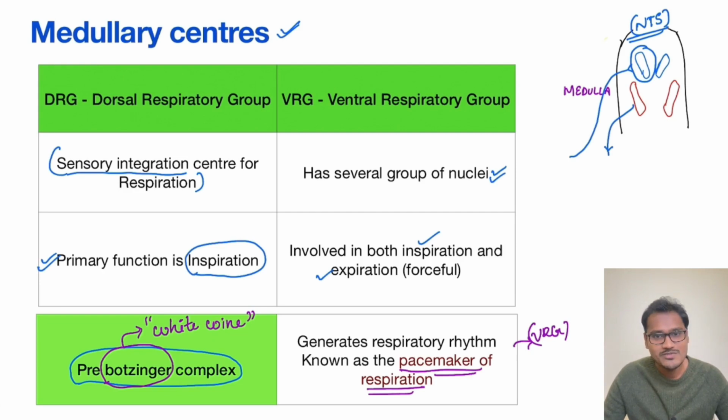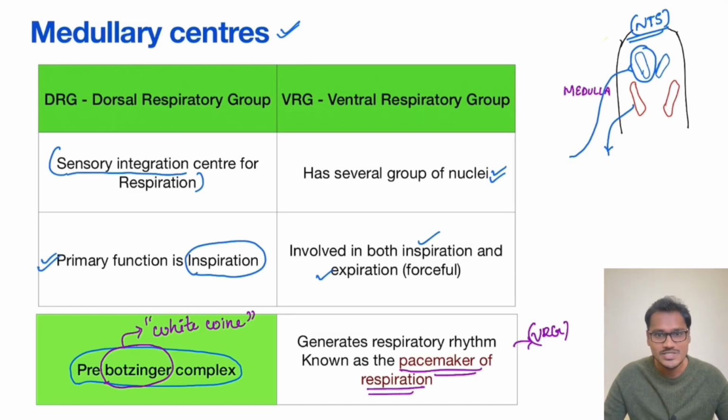Then why have they named the nucleus this? Because when these scientists identified this center and found that it was generating respiration, they were not able to name it. Whenever they were presenting this paper, there was a Botzinger white wine bottle lying in front of the scientist who discovered it, and he named the center pre-Botzinger.